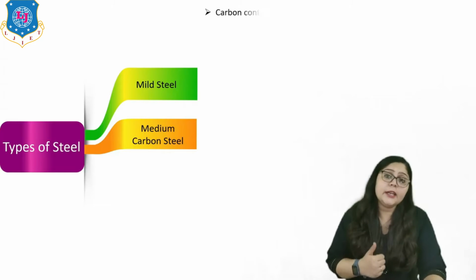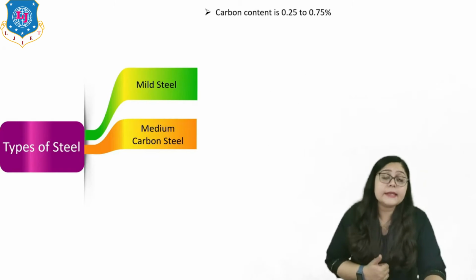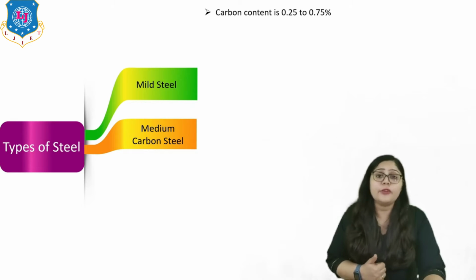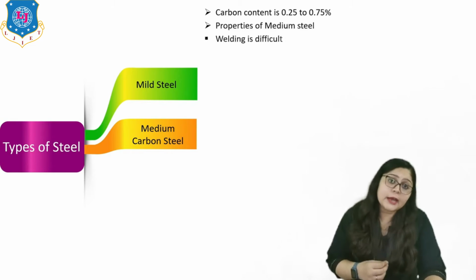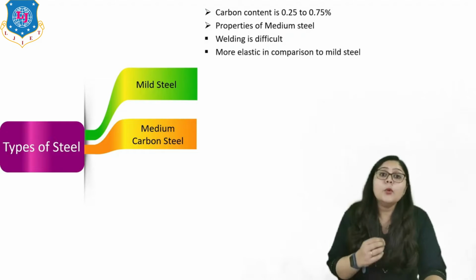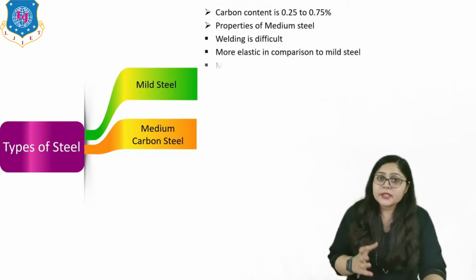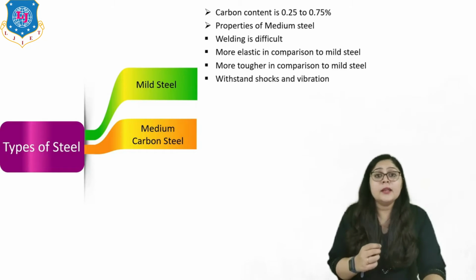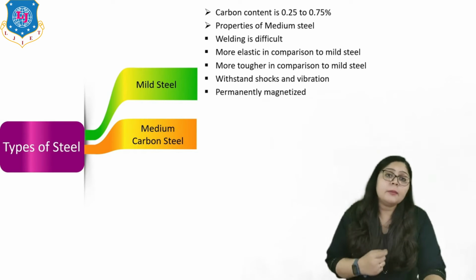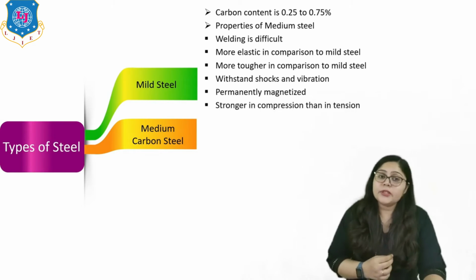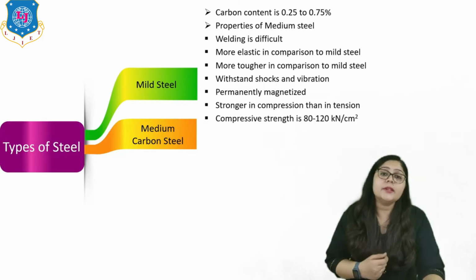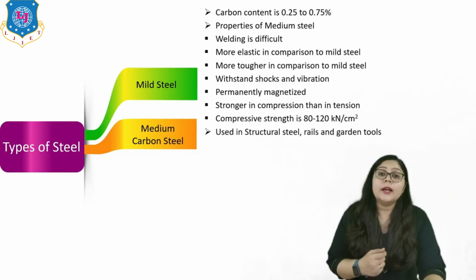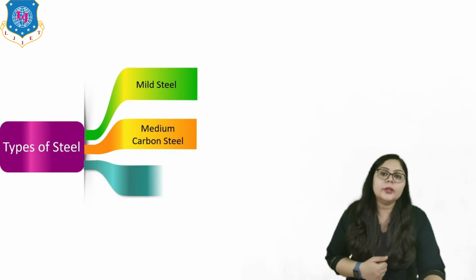Now let us understand medium carbon steel, which contains 0.25 to 0.75% carbon, right? The properties are that welding is difficult, it is more elastic and tougher in comparison to mild steel, it withstands shocks and vibrations, it is permanently magnetized, and it is stronger in compression than in tension. The compression strength is about 80 to 120 kilonewton per centimeter square, right? It is again used as structural steel, rails and garden tools. So that's all for medium carbon steel.